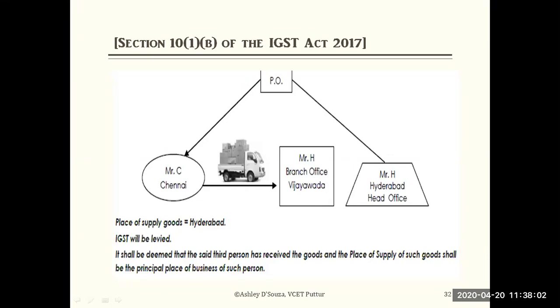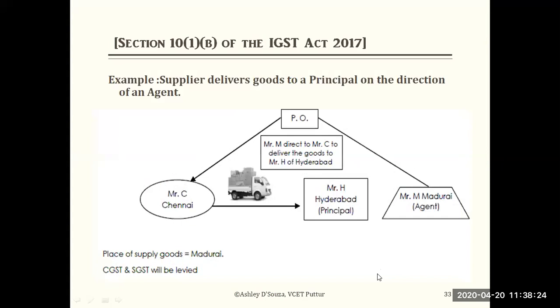Okay, so the principal place of business will be considered as the place of supply. The principal office place is considered as the business of such person, and that's the reason here the place of supply is Hyderabad. Okay, look at a little change in the example. Same under that only. Example: supplier delivers goods to a principal on the direction of an agent. Here in the previous example only we are making little changes.